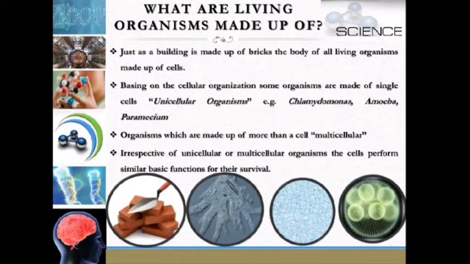What are living organisms made up of? Just as a building is made up of bricks, the body of all living organisms is made up of cells. Based on cellular organization, some organisms are made up of single cells, called unicellular organisms, for example Chlamydomonas, amoeba, paramecium. Organisms made up of more than one cell are called multicellular organisms. Irrespective of unicellular or multicellular, the cells perform similar basic functions for their survival.